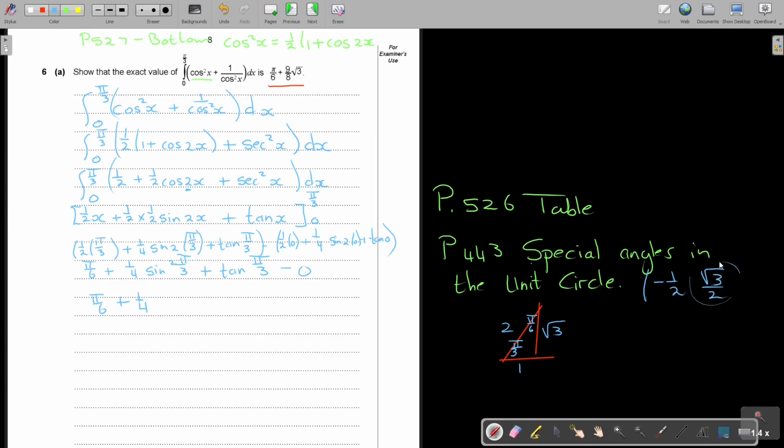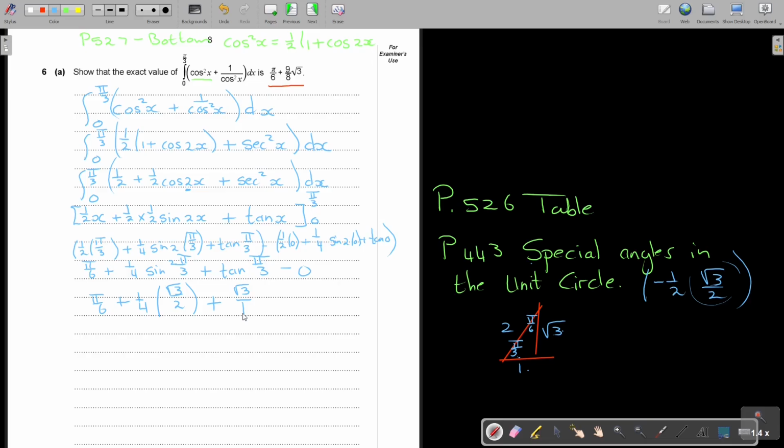Luckily with this one, this is the cos, this is the sin, so it's just bringing that sign in. For this one, you can basically just say sin is still opposite over hypotenuse, so this one will stay the same. But if it's going over 90 degrees, there can be an extra sign that changes it to a negative. Not in this case. So it's square root 3 over 2. This other one is the simple one, it's just pi over 3, so tan is opposite over adjacent, so it's just square root 3 over 1.